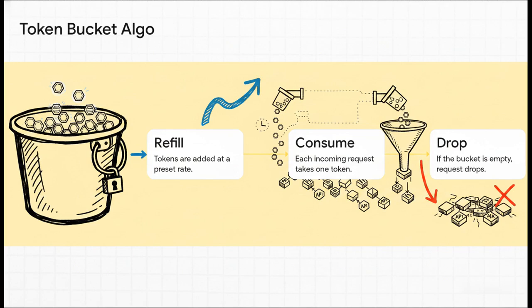Every single incoming API request has to grab a token to proceed. But if traffic suddenly spikes and the bucket empties out, any new requests are simply dropped until more tokens arrive. It's just a super elegant way to allow brief bursts of traffic while still maintaining a strict overall speed limit.